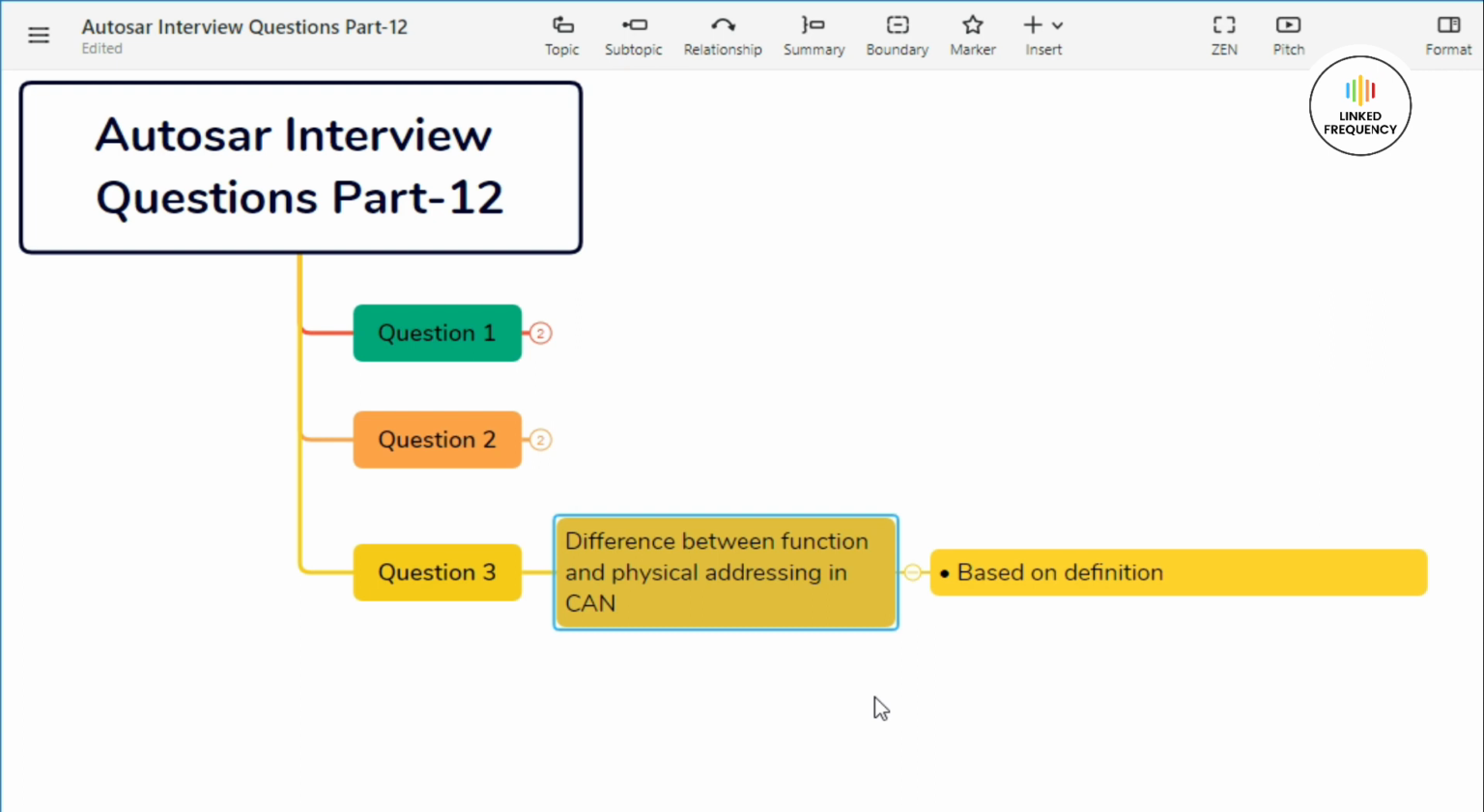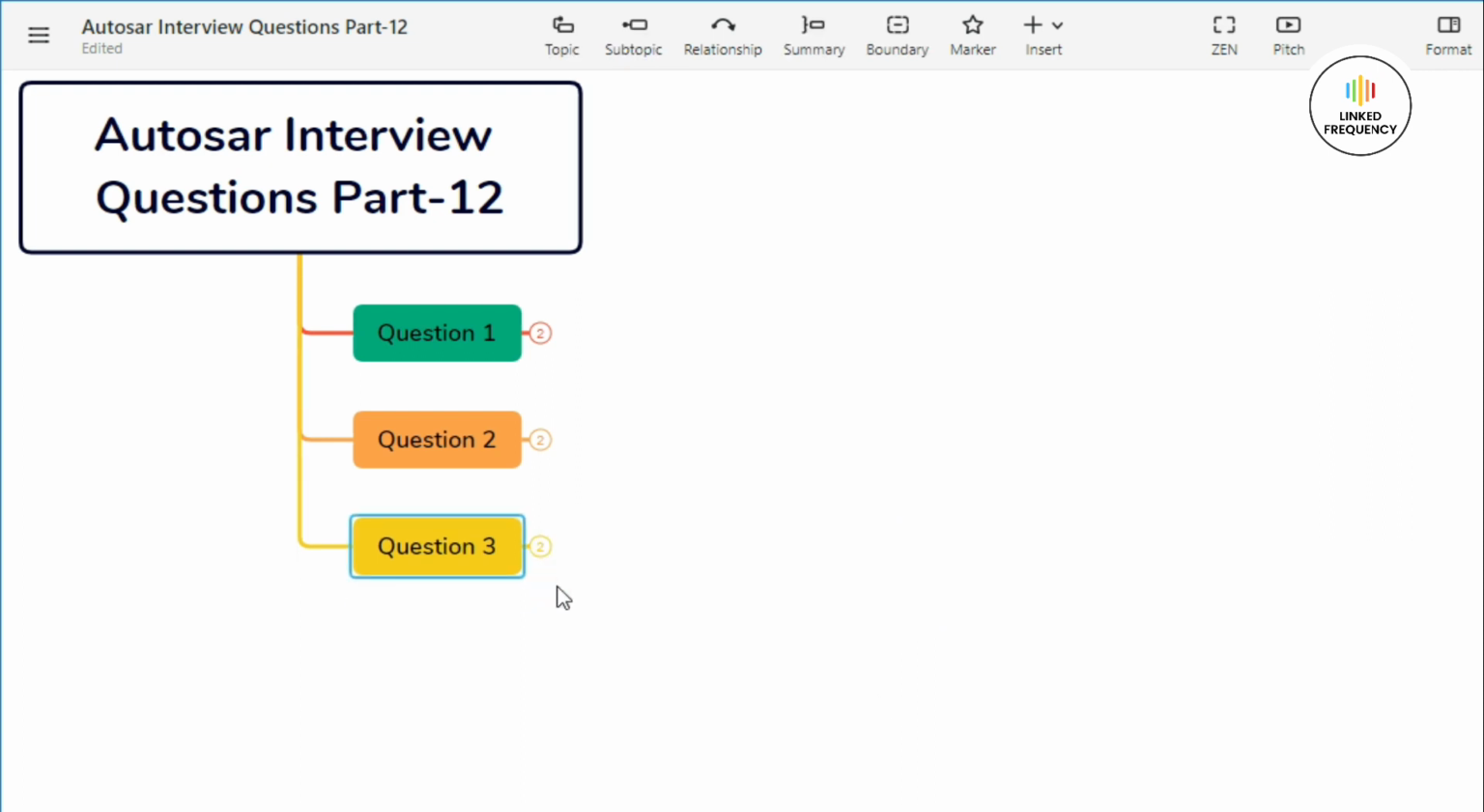Functional addressing promotes flexibility and scalability in the CAN network by decoupling communication from specific node IDs and allowing dynamic discovery of services and enabling distributed and modular system architectures. So this was all about functional and physical addressing in CAN.